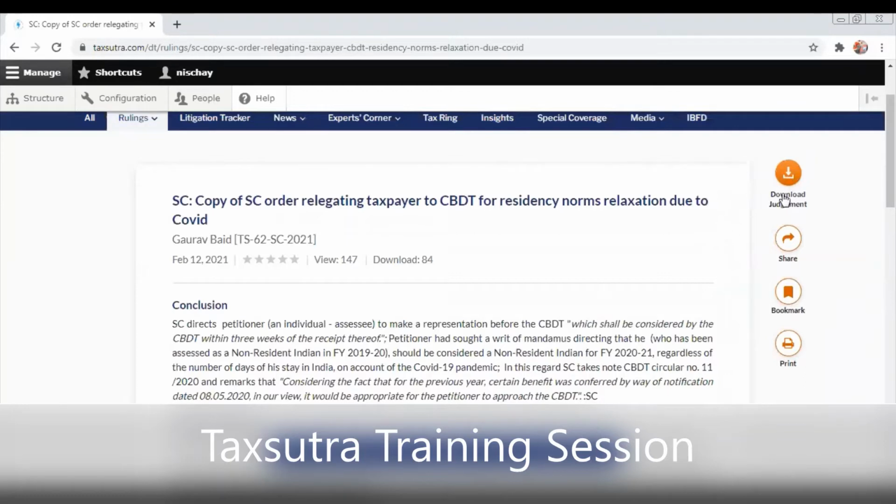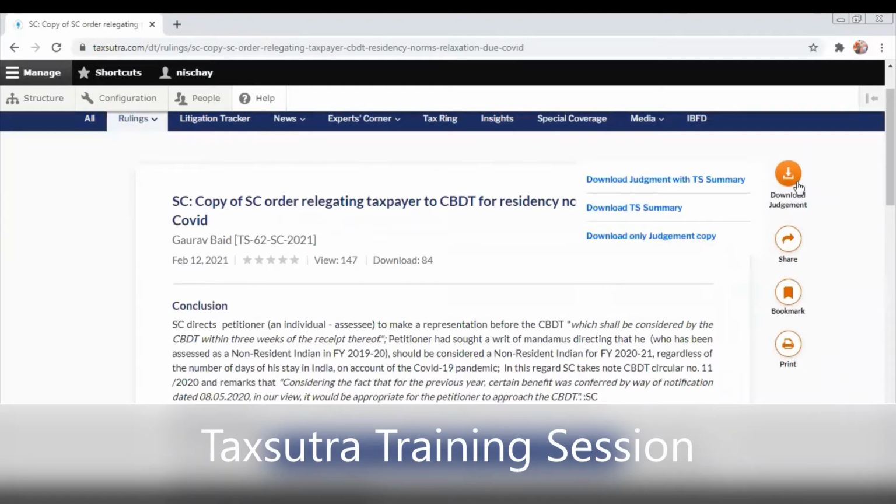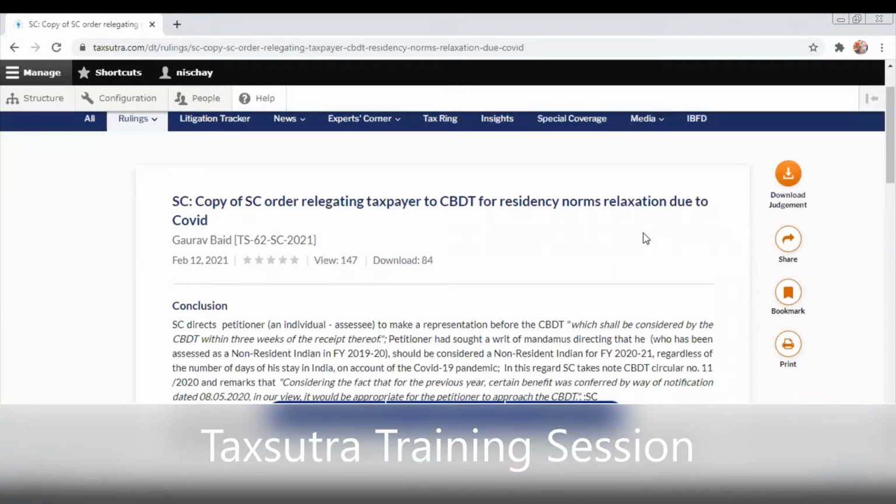Now, in this case, let's see what was the original judgment and what was the Tax Sutra summary. You have the option of downloading the Tax Sutra summary, and you would also have the option of downloading the judgment copy. So I click on download the judgment copy. This gets downloaded and saved to your laptops or the desktops that you're using. Once this gets downloaded, I will show you what summary was presented.